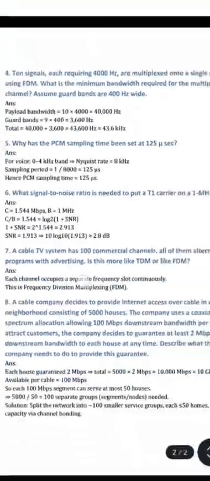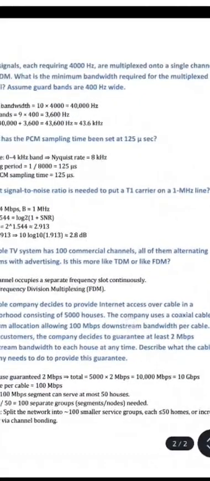The next question is, a cable TV system has 100 commercial channels, all of them alternating programs with advertising. Is this more like TDM or like FDM? TDM means time division multiplexing and FDM means frequency division multiplexing. By this question, we can assume each channel occupies a separate frequency slot continuously. So this is frequency division multiplexing, FDM.